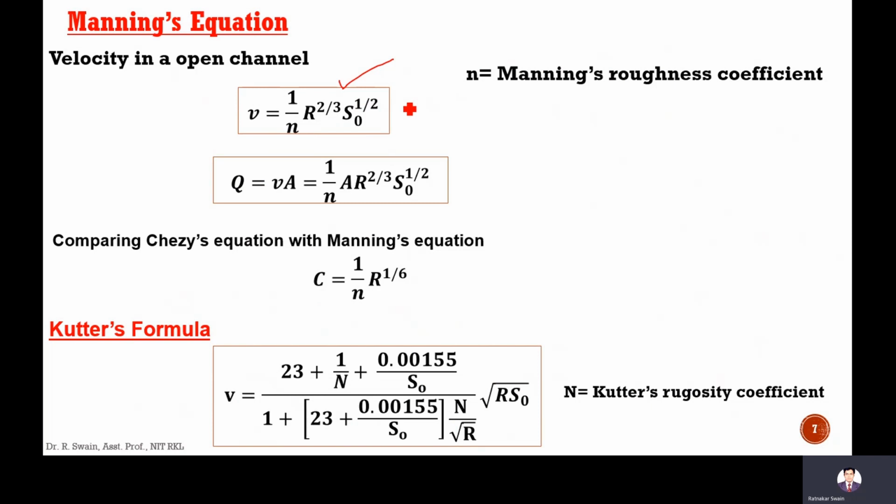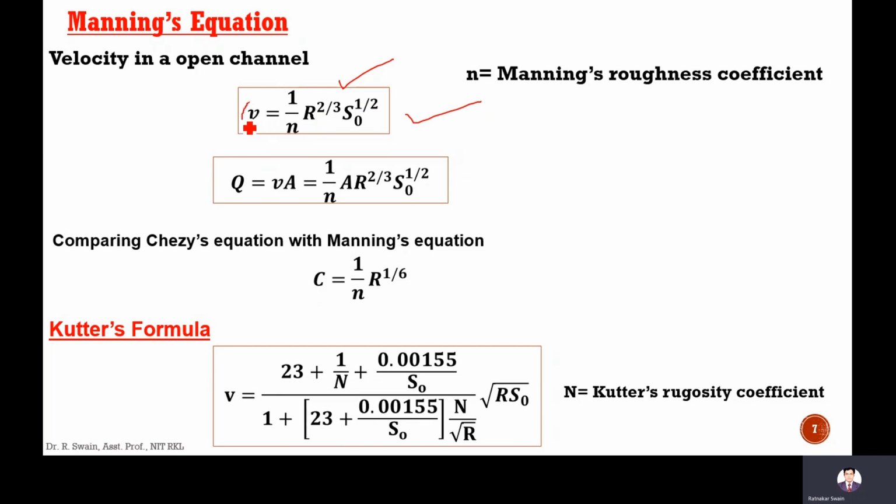Although it is an empirical equation, it is vastly used in open channel flow analysis, where n is the Manning's roughness coefficient, due to the bed roughness. R is the hydraulic mean depth, S naught is the bed slope. So this Manning's equation is very important, and it is dimensionally non-homogeneous.